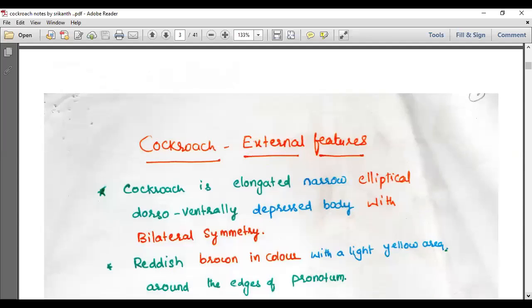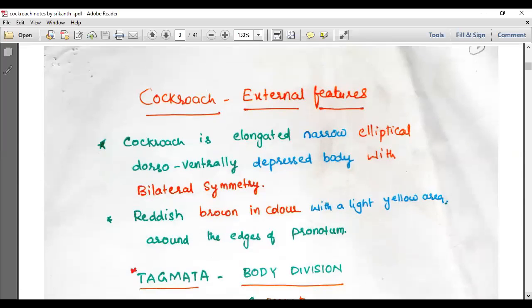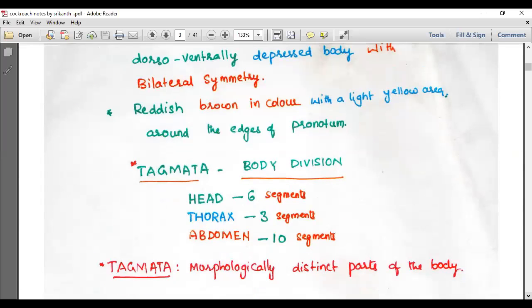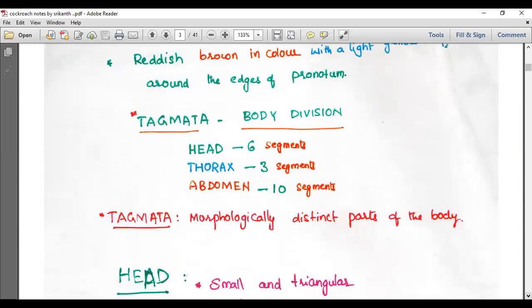The cockroach has an elongated, narrow, elliptical, dorsoventrally depressed body with bilateral symmetry. It is reddish brown in color with a light yellow area around the edges of the pronotum. The body divisions, as we said in earlier classes, are called tagmata. There are three tagmata in the cockroach: head, thorax, and abdomen. The head has 6 segments, the thorax 3, and the abdomen 10. The tagmata are the morphologically distinct parts of the body.